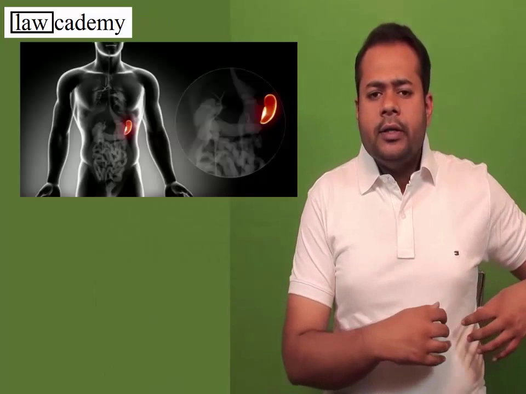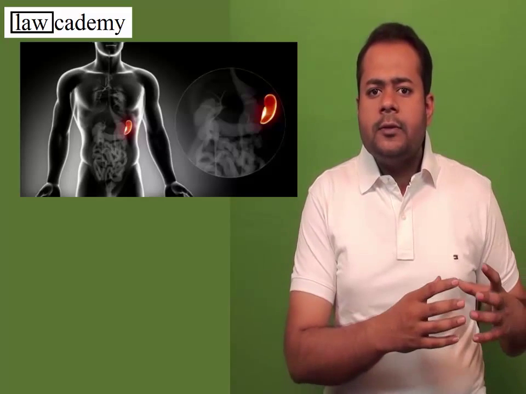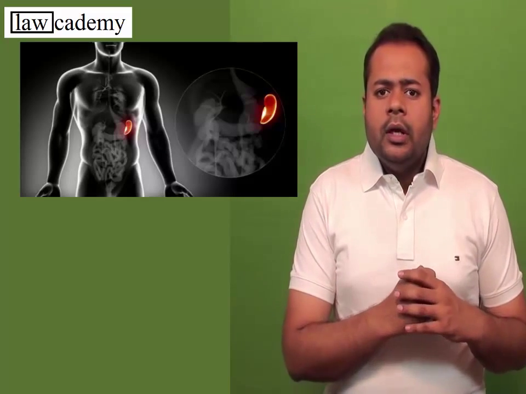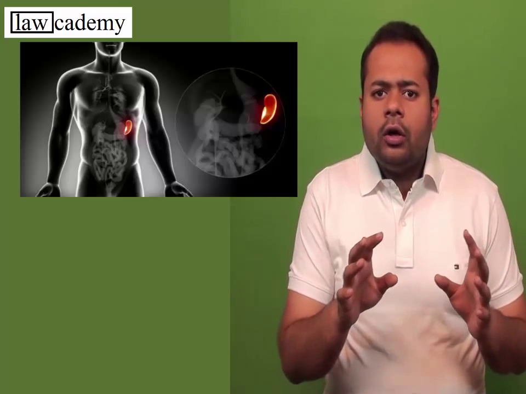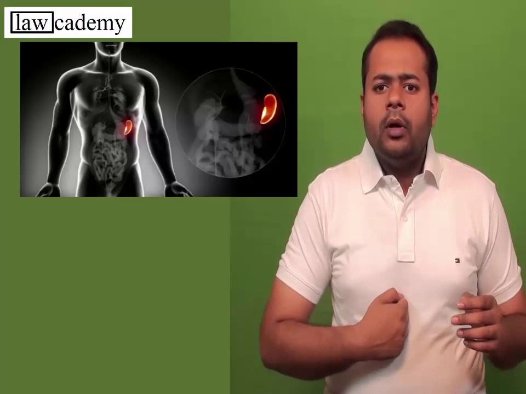Take for example, a person is suffering from a swollen spleen inside the abdomen. Now if you punch that person on the abdomen, it will not ordinarily cause death of that person. The injury caused with the help of this punch is not even likely to cause death in ordinary circumstances.